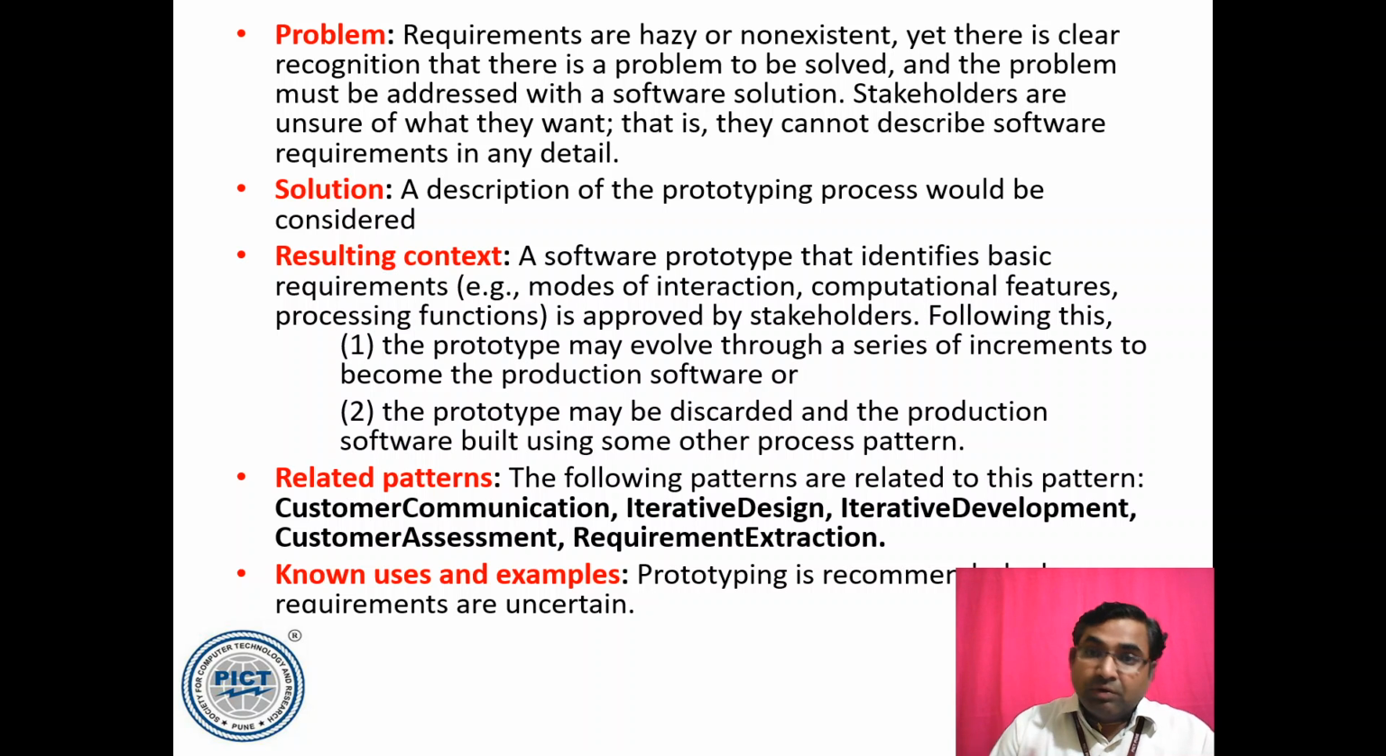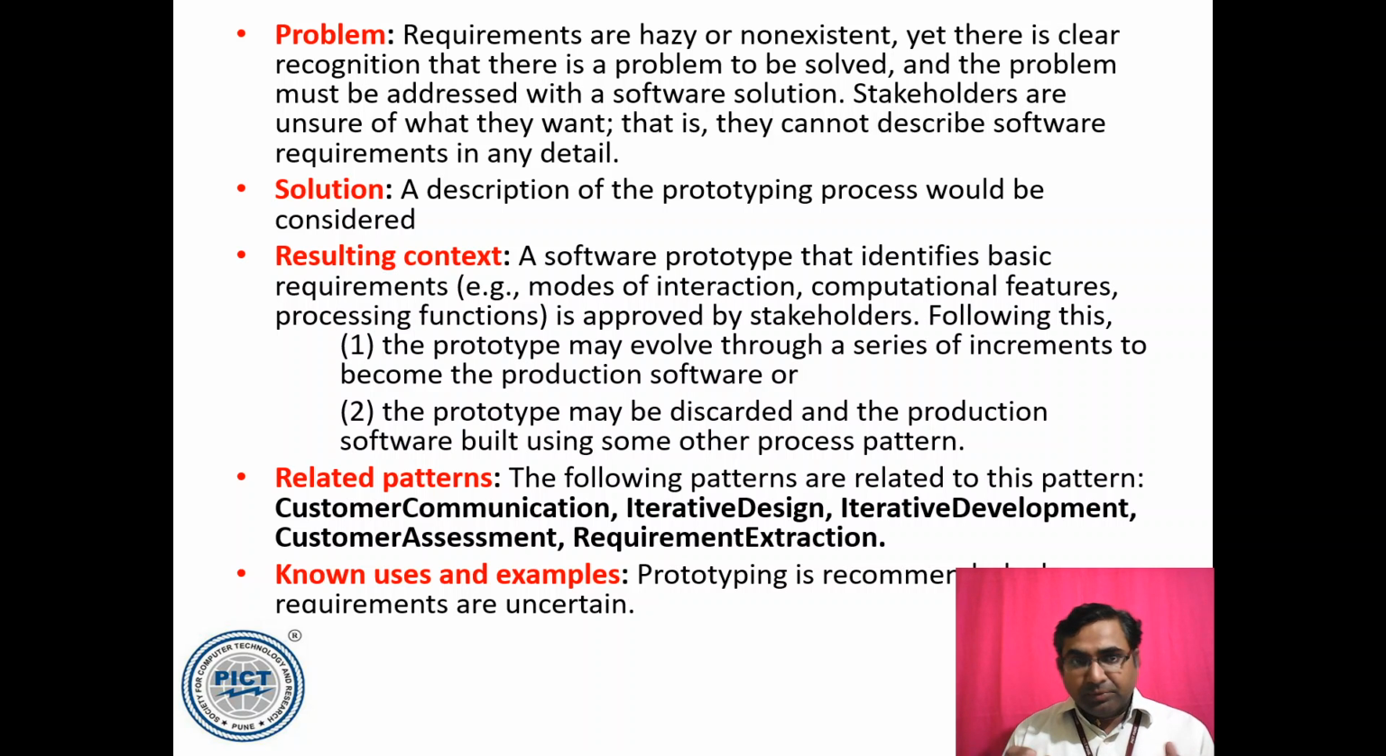Computational features: check the balance, and then accordingly you withdraw. Then you set the limit, you can withdraw only this much amount. And then processing functions. Initially this is approved by customers and stakeholders, and then you proceed. Following this, the prototype may evolve through a series of increments to become production software, or the prototype may be discarded and production software built using some other process pattern.